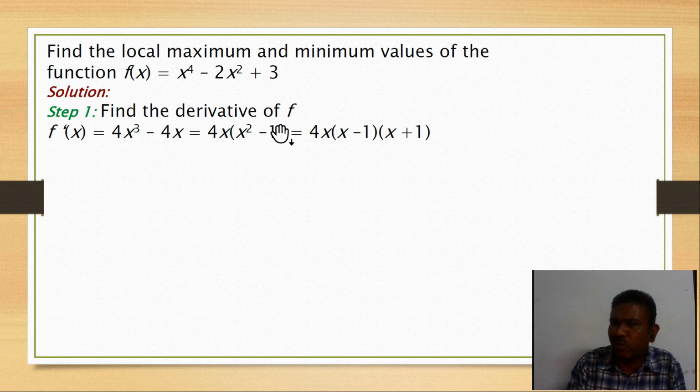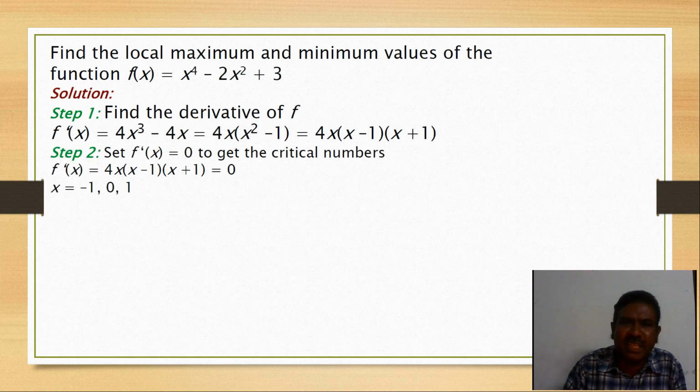1 is nothing but 1 square, no problem. That is 4x times (x minus 1) times (x plus 1). So this is what happens: we have found f dash x, and after that we have written it in terms of the factors also.